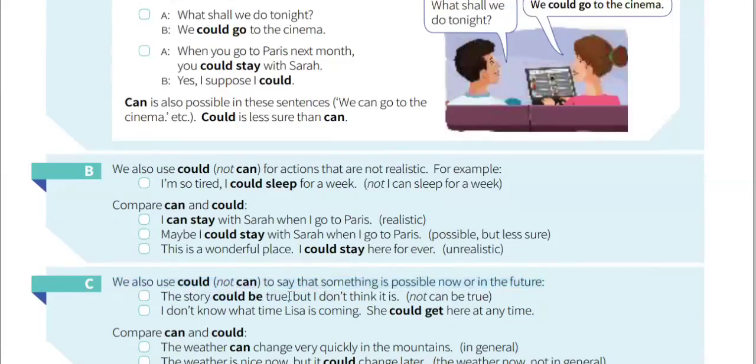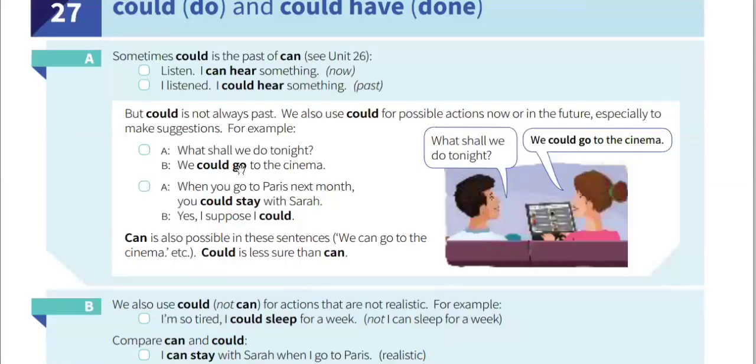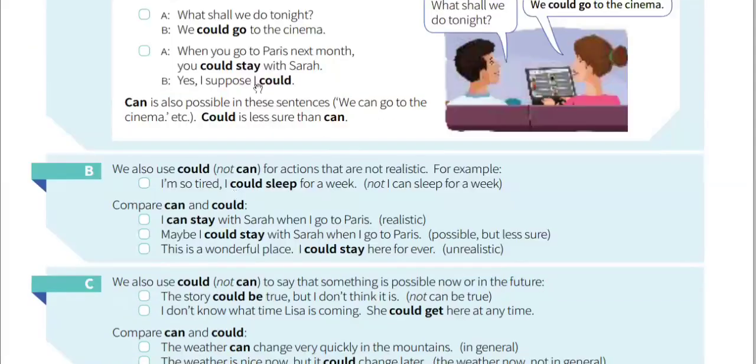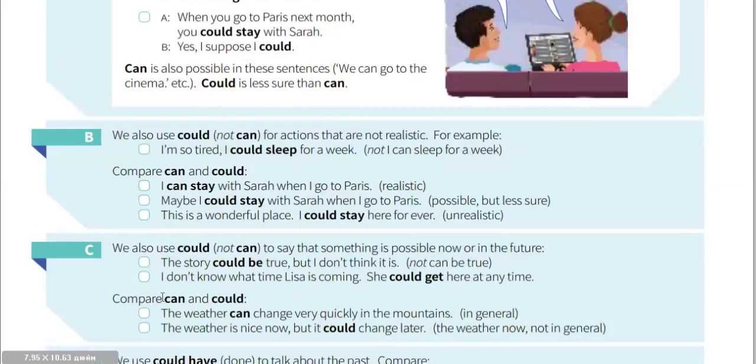Now or in the future, it can be true. In this case, we cannot use can, because can cannot be used in this case to say that something is possible now or in the future. But we've learned this; it is a similar thing, but not the same thing. In a paragraph, read the second sentence.